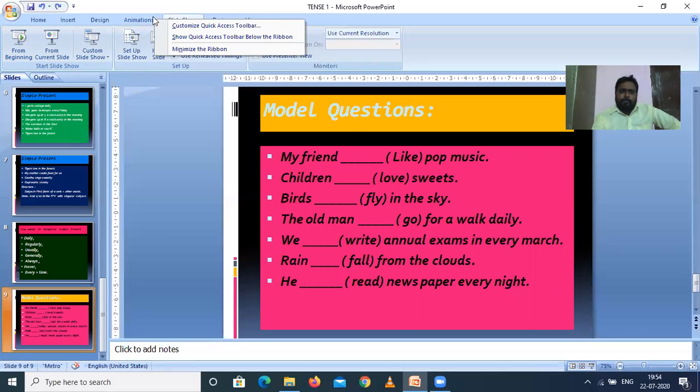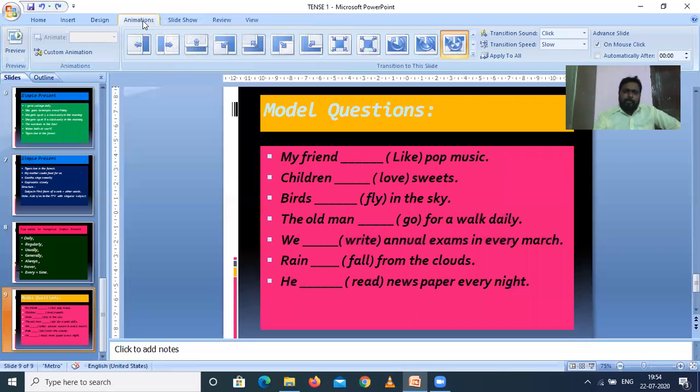When do the birds fly in the sky? The birds fly in the sky always. So immediately we have to see the first form of a verb. Birds fly in the sky. First form of a verb: fly. Birds is plural, so we should not add s or es.